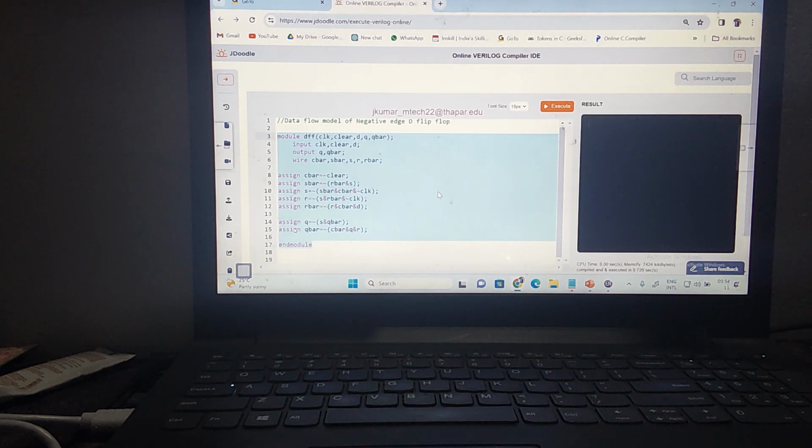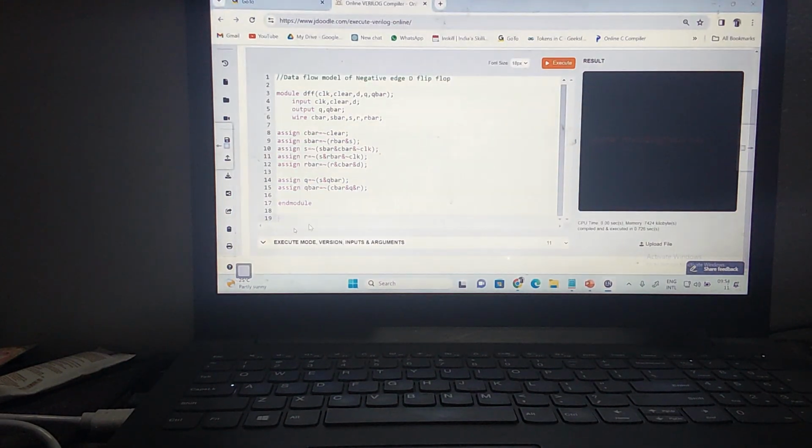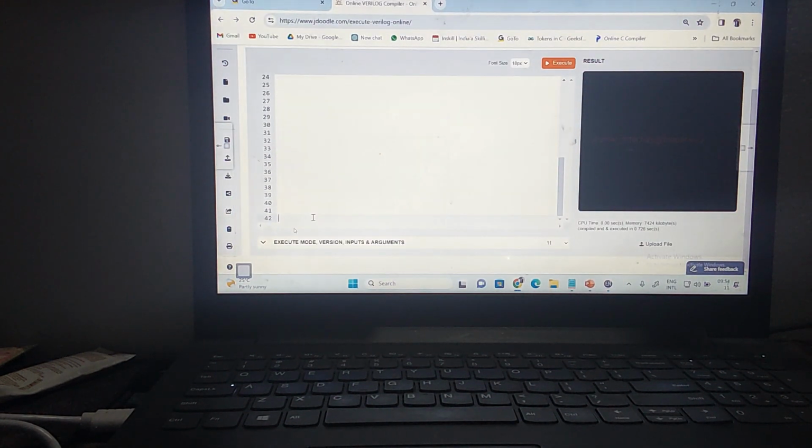0. Since you are using clear bar here, when clear is high, Q is always equal to 0. When clear is low, then this works as a D flip-flop. Did you understand? Now how do we write a test bench to check the operation of this D flip-flop?